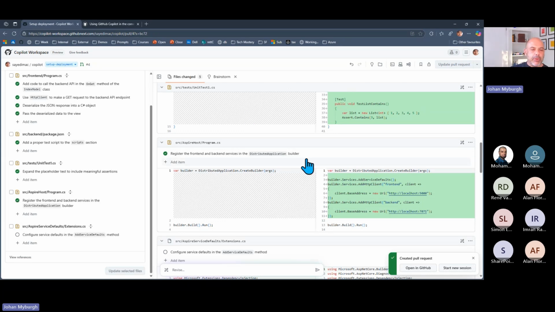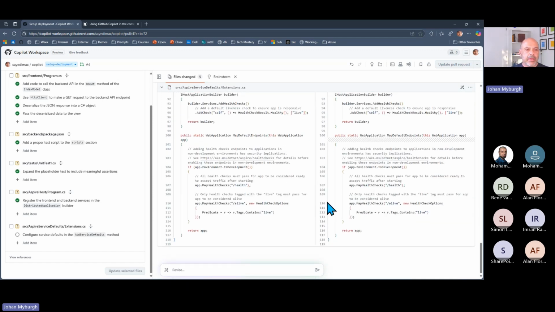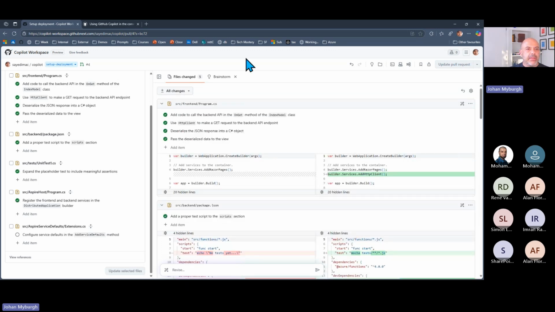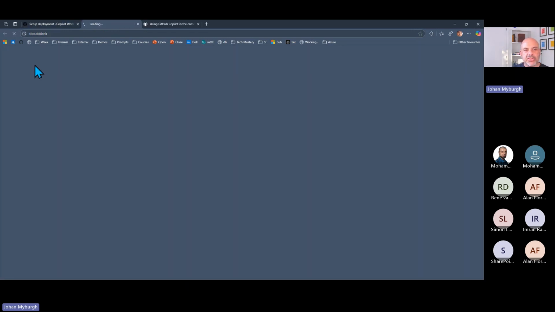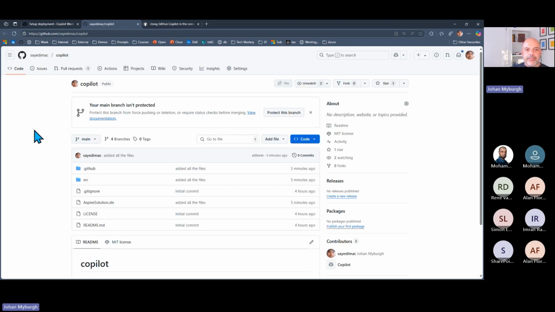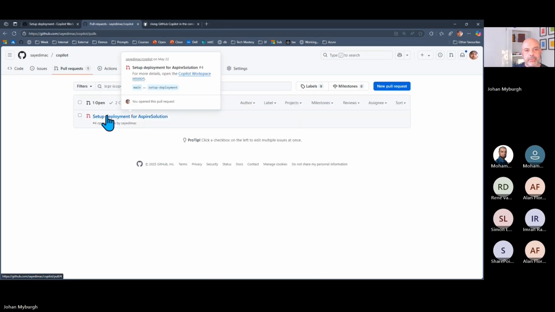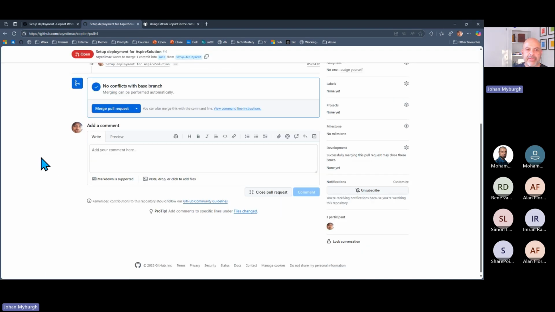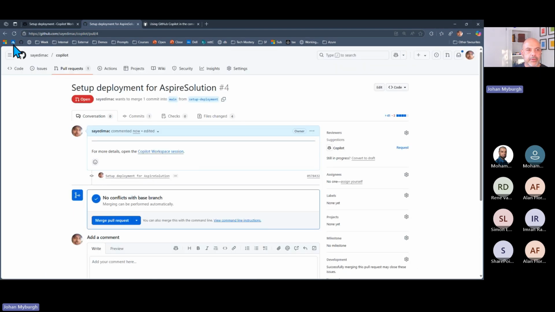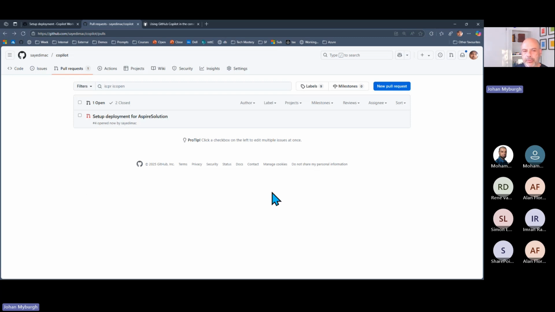It's created a pull request now, so I am branching out a little bit more towards the outer loop sort of scenario, because there's a pull request involved here and things like that. But without me messing around too much, you would have noticed that there's a couple of commits. And if I go to my pull requests here, let's see, this is actually something that I've created. So don't worry too much about that. All right.